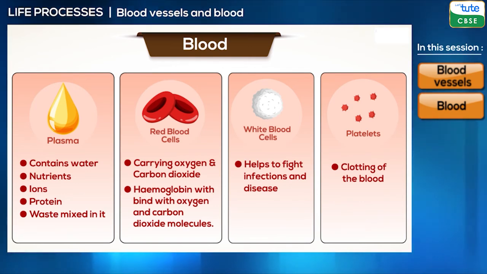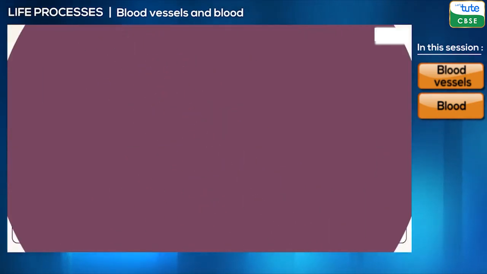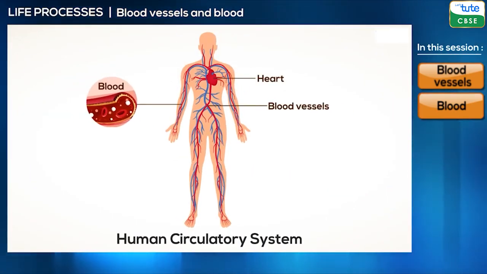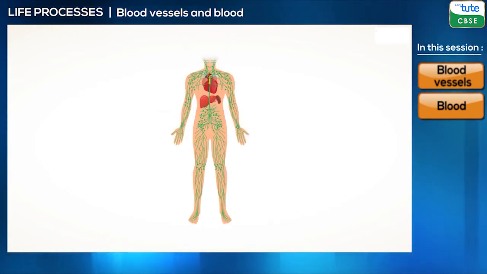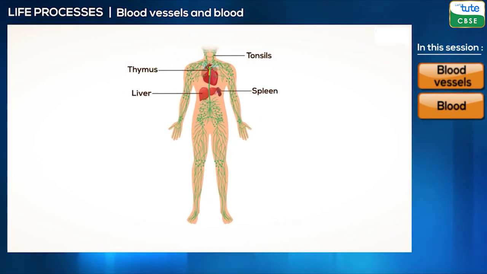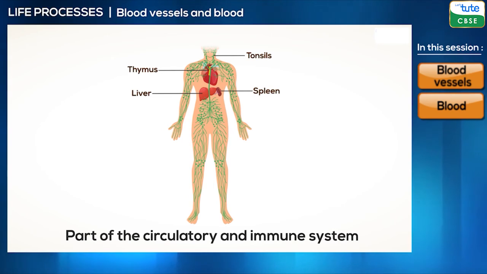Alright friends, that is it for today's session. We have now completed the major components of the circulatory system. But there's another system that runs parallelly in the body and is a part of both circulatory and immune systems. To find out what that is, do tune in to our next session.